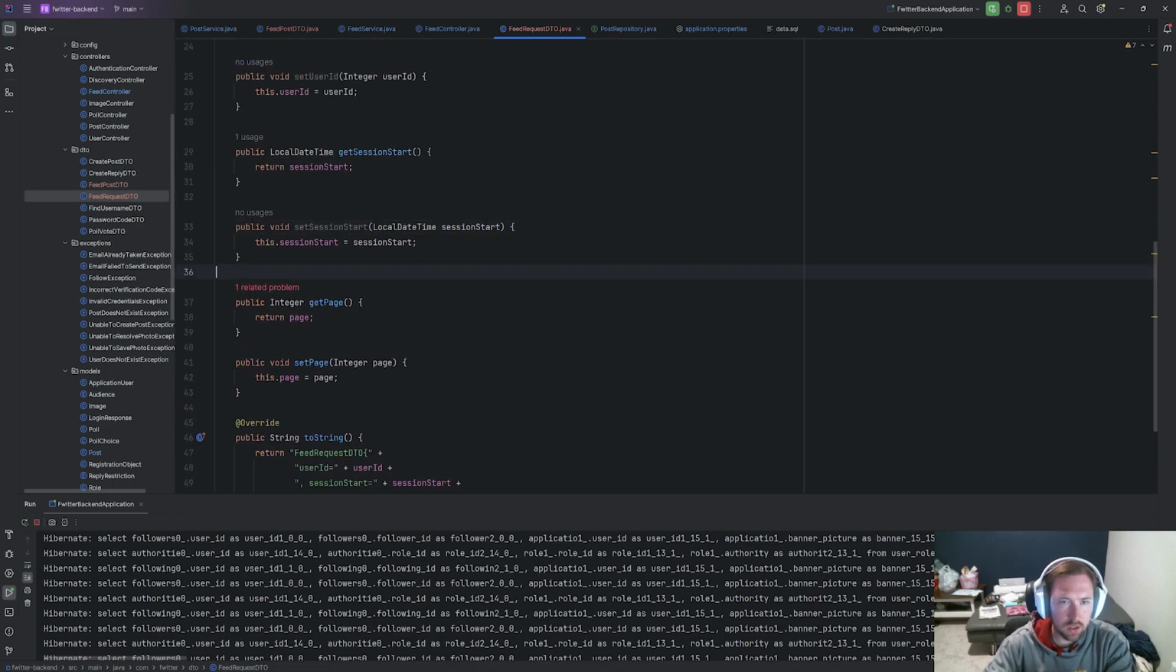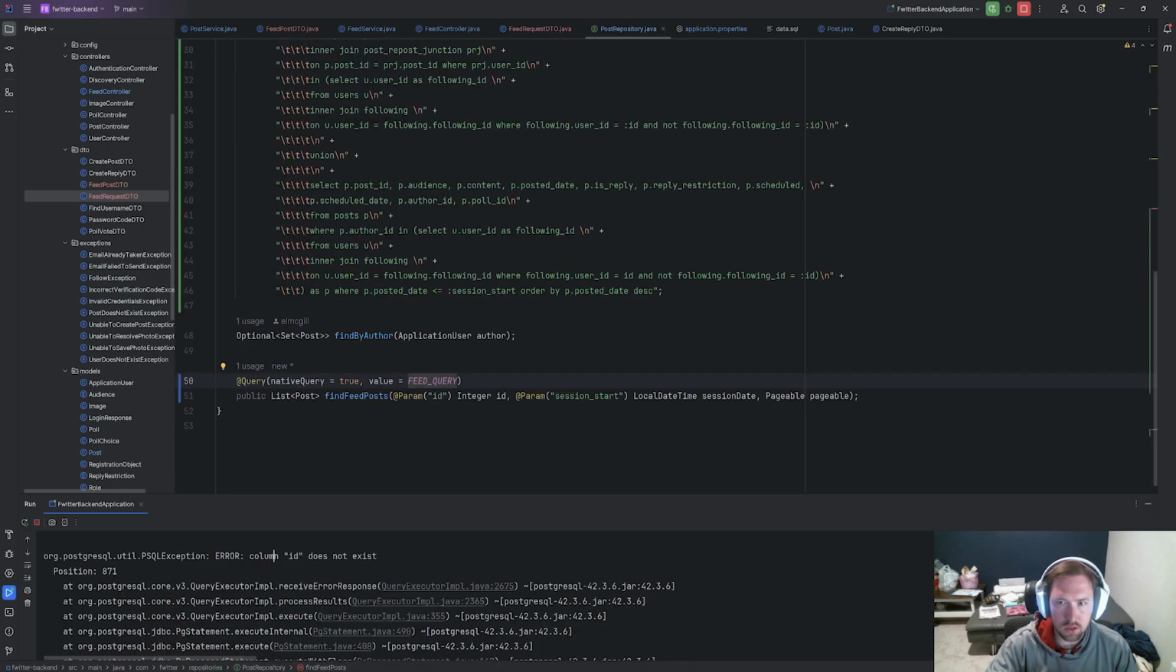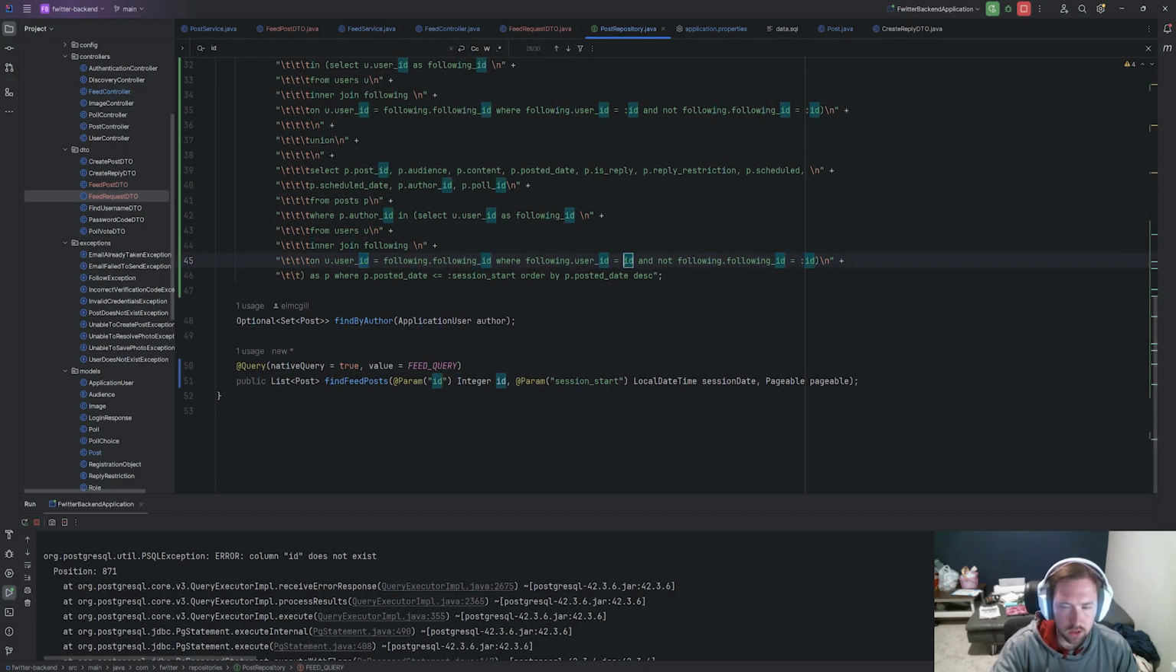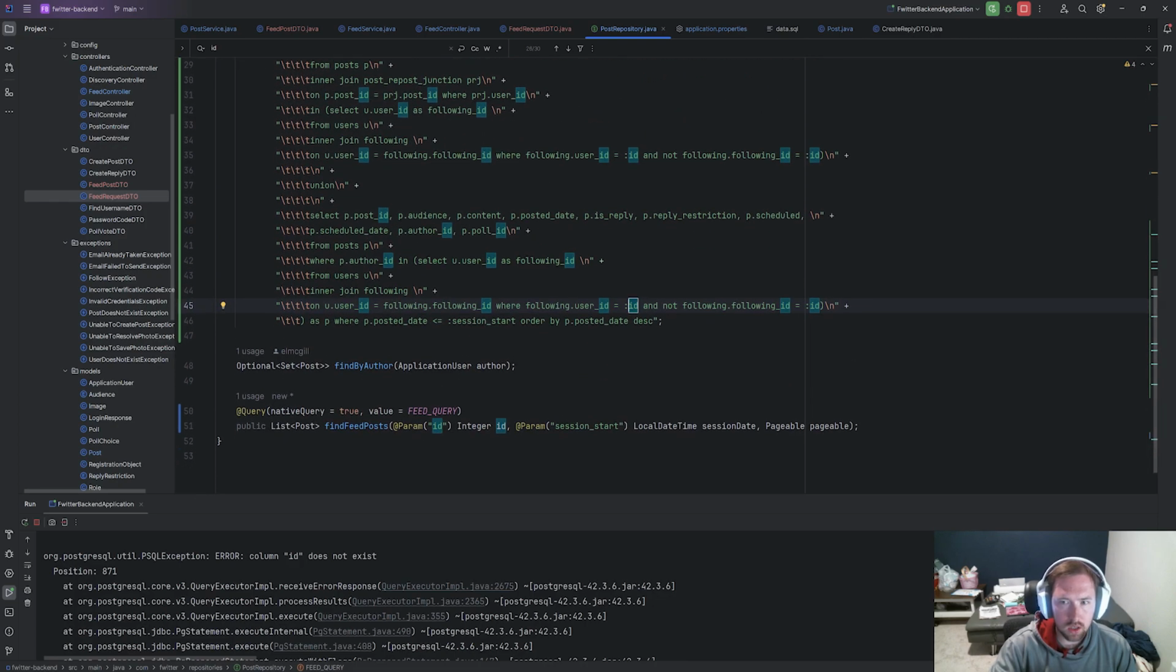I don't know why this sticks around. Theoretically, this should be fine. We missed an ID somewhere, so colon ID, let's Control-F ID right there. Like I said, there's a good chance I'll miss some. Okay, I think I got all of the IDs now. Let's go and get rid of that, and let's get rid of this and let's rerun it. Like I said, good chance I missed an ID somewhere.